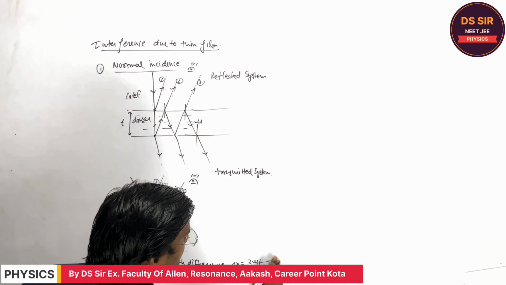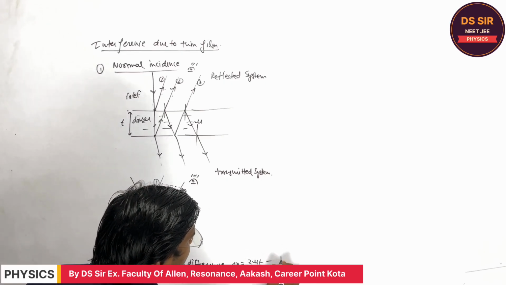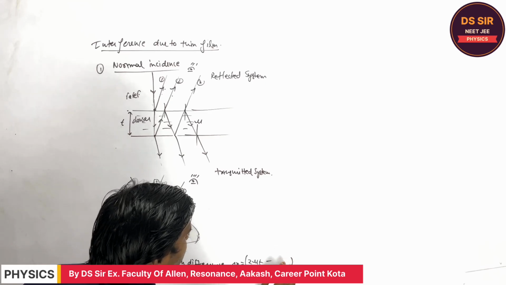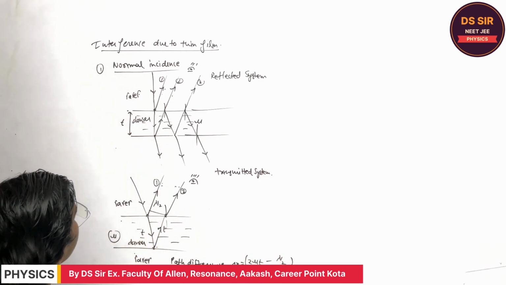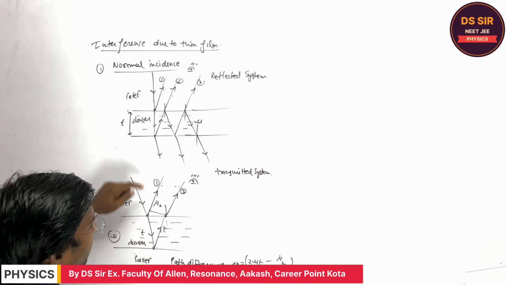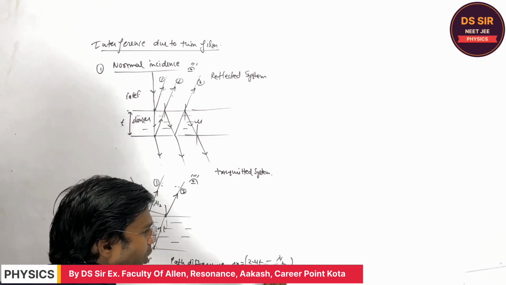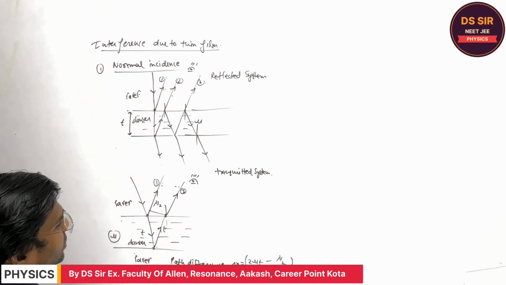So this is lambda by 2, the path difference. This lambda by 2 path difference is introduced due to the reflection. This is the geometrical path difference, and this is the optical path difference due to the reflection.